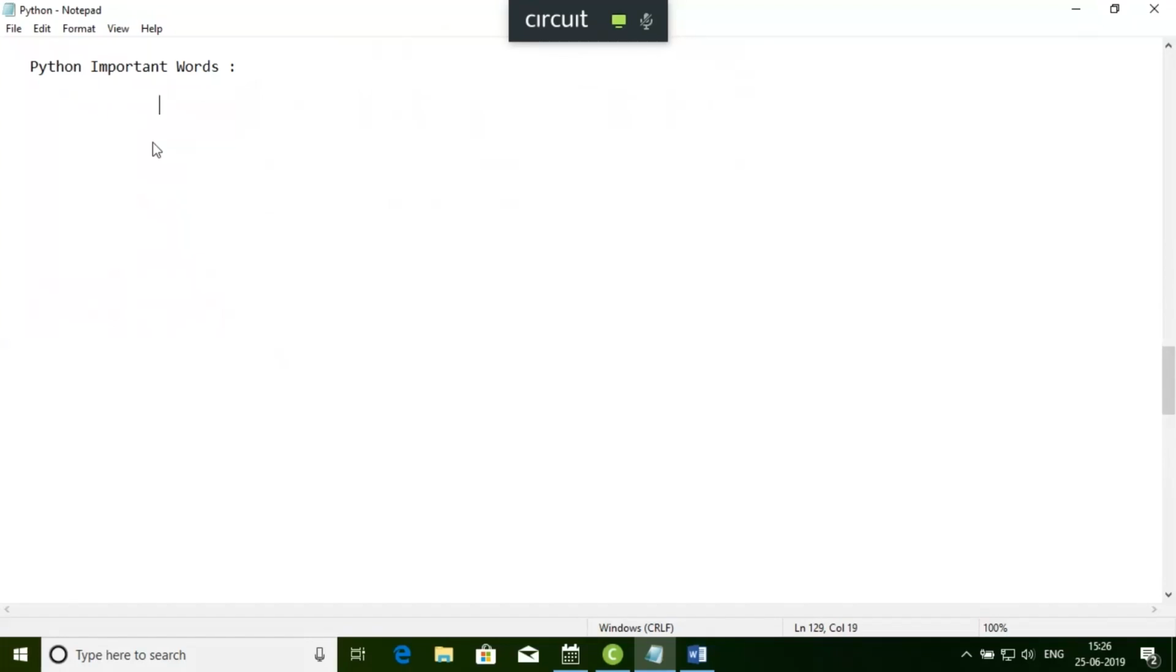Important words. The first point I want to say is that it is very simple. Simple enough means very easy to use, and it's a real programming language. It's very easy to use. That's why I say that it's a simple programming language. Everyone can use it. And using Python, you can implement the object-oriented programming approach.